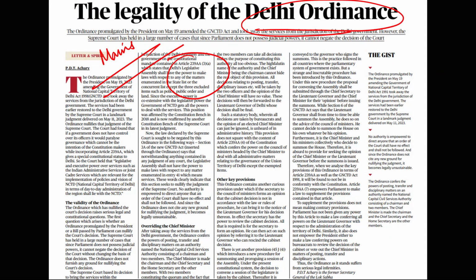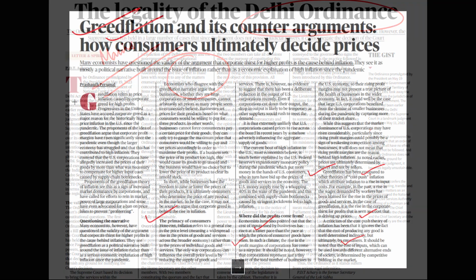Moving forward, the legality of the Delhi Ordinance. Guys, this topic is going on for the last 1 month. Here you need to prepare from the prelims perspective what is an ordinance, when an ordinance can be issued, and from the prelims perspective you can also prepare Article 239AA, which is the provision for the national capital of Delhi. Okay, so guys, this is very, very important. You need to prepare the intricacies of that. This can be important from the mains perspective also, and from the prelims perspective also.